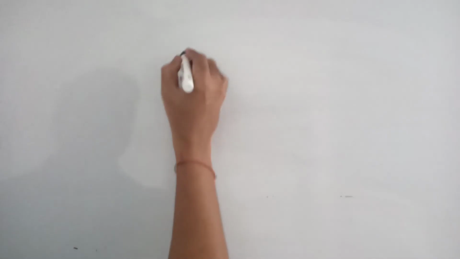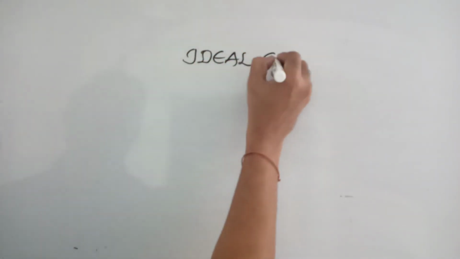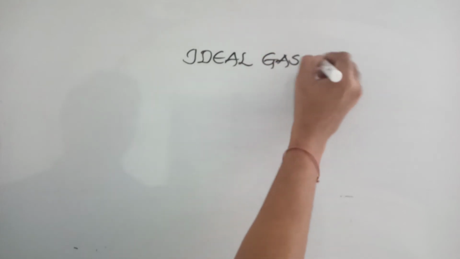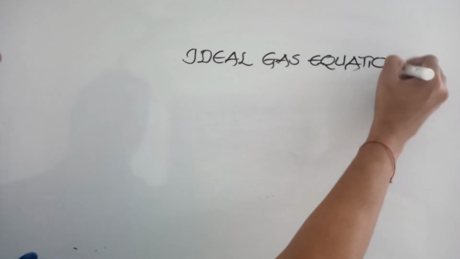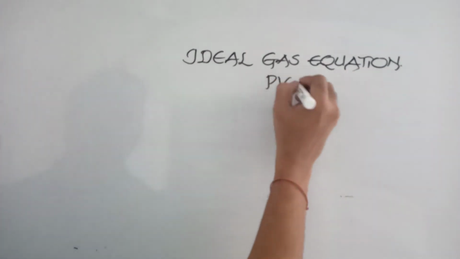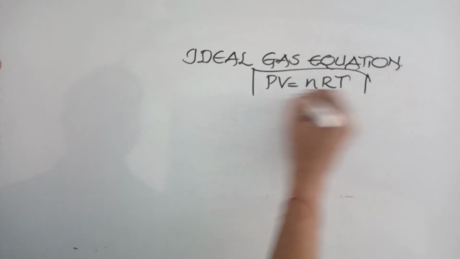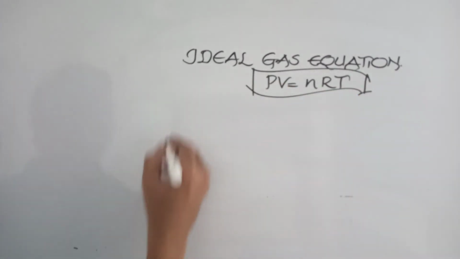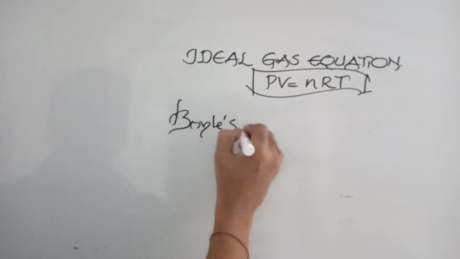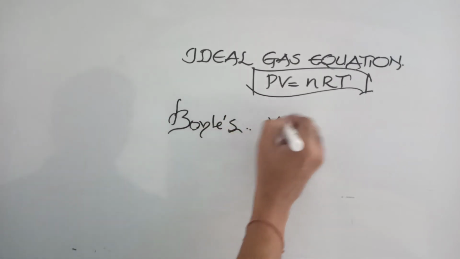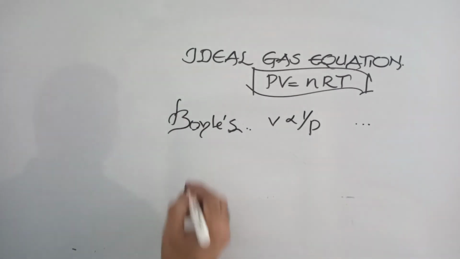The expression is the ideal gas equation. What is the ideal gas equation? It is PV is equal to nRT. This expression you need to derive. You can derive it in two ways. First one, the easiest way: Boyle's law is volume inversely proportional to P. Conditions I am not mentioning here, you consider.